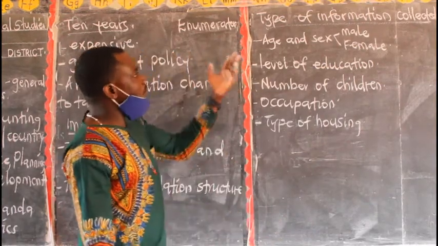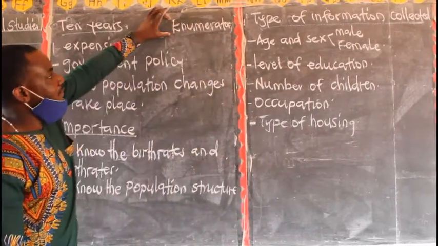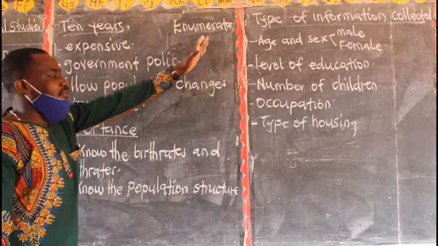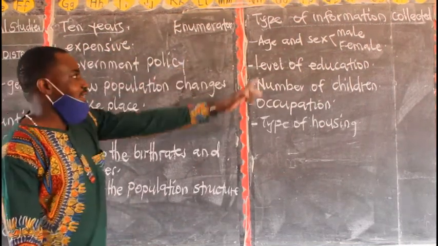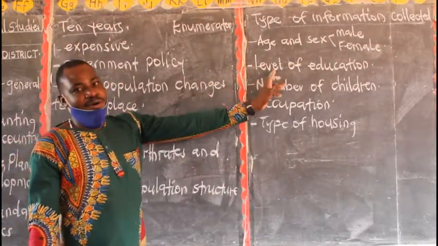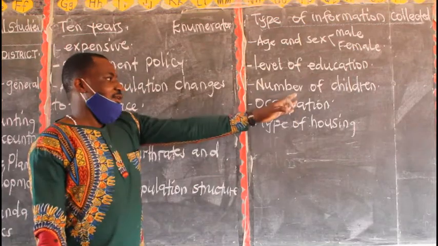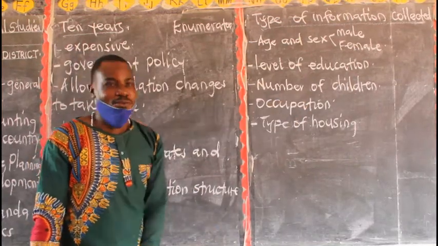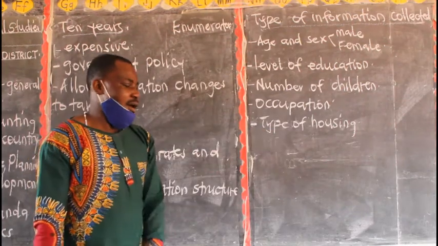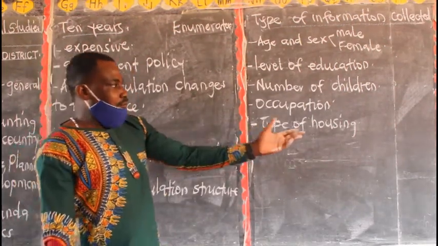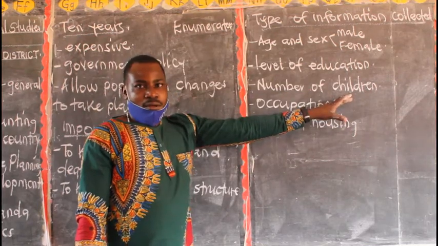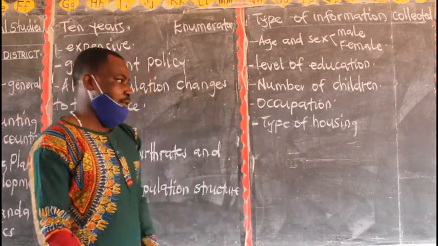Remember, we said that people who count others during population census are called the enumerators. Now, what type of information is collected? One, we have age and the sex. Then the two, we have the level of education. Three, we have the number of children. Four, the occupation. Then we also have type of housing. Then for more information, you find more information on the hard copy.